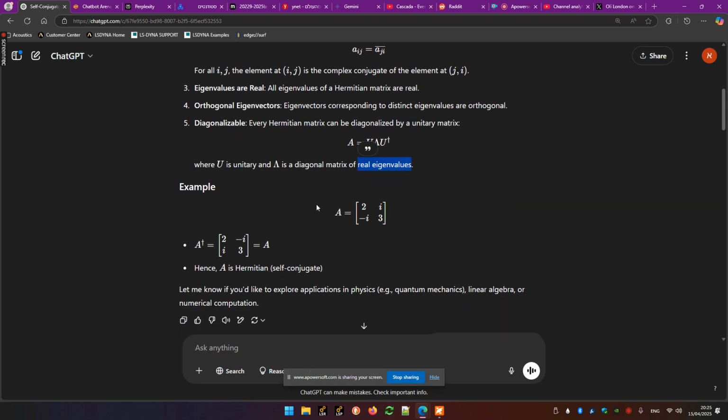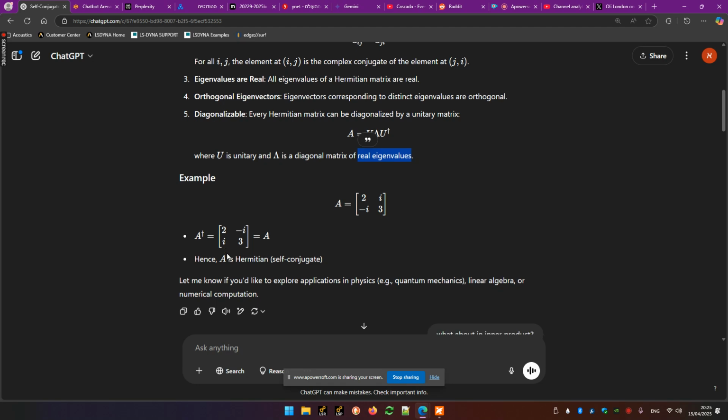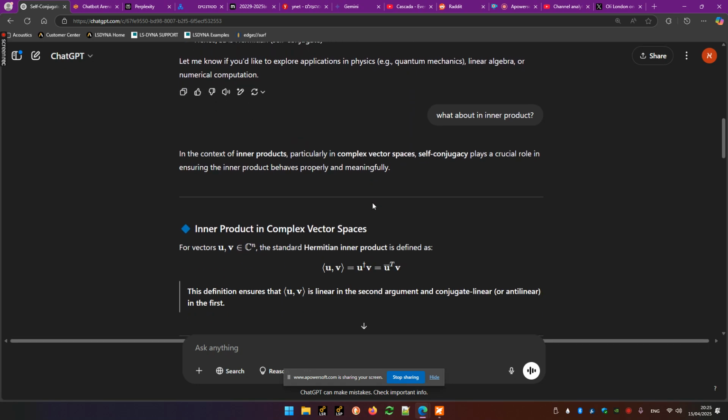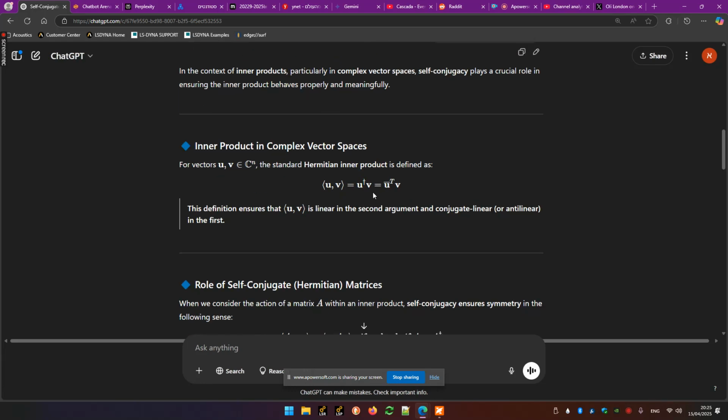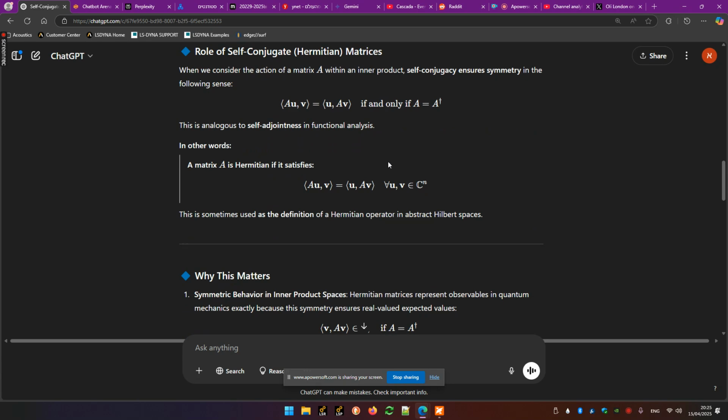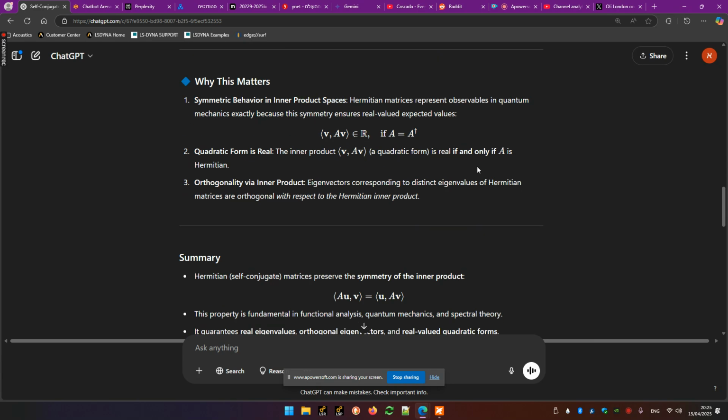For example, if you look at this matrix and take the conjugate transpose, you will get this same matrix, so you know it's a self-conjugate matrix in the complex space. There are applications in quantum mechanics, in linear algebra, and in numerical computation. And you can look at it in the real space, where we are talking about a symmetric matrix.